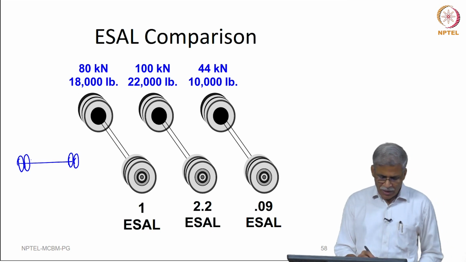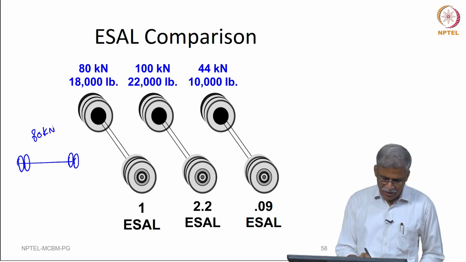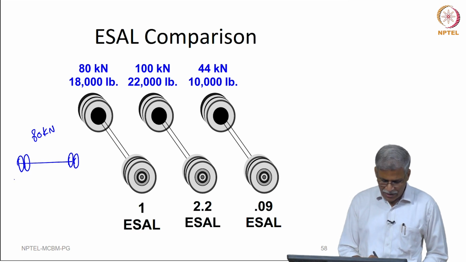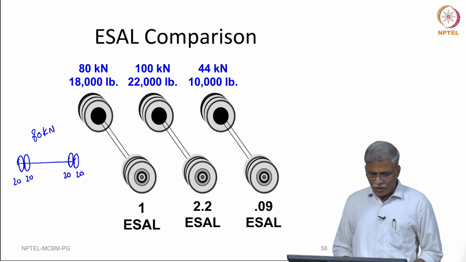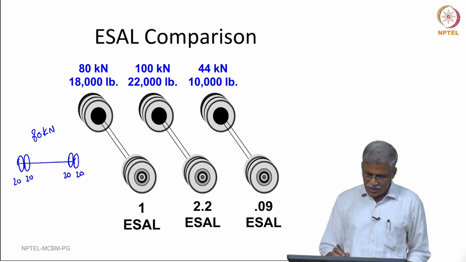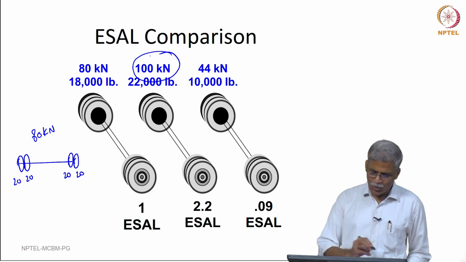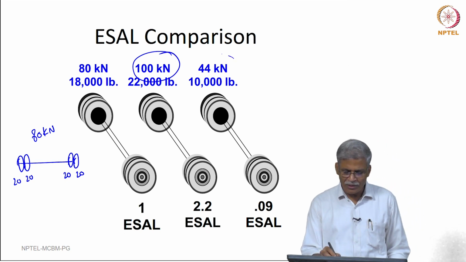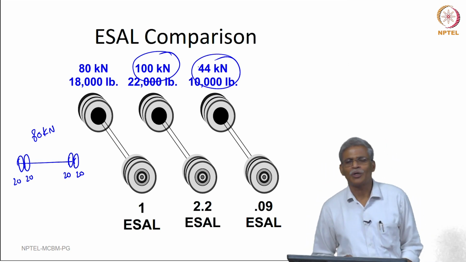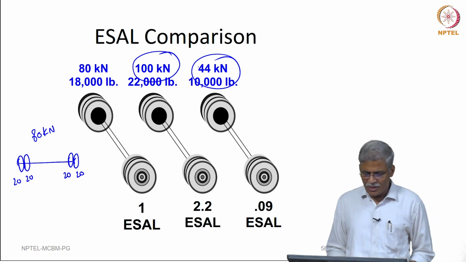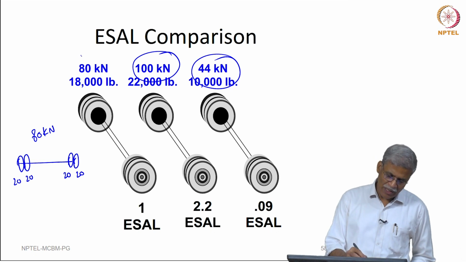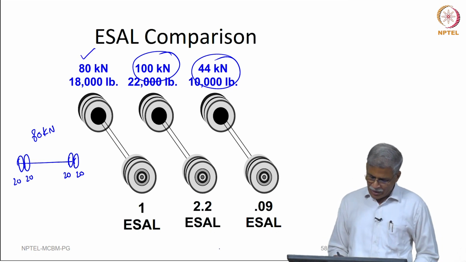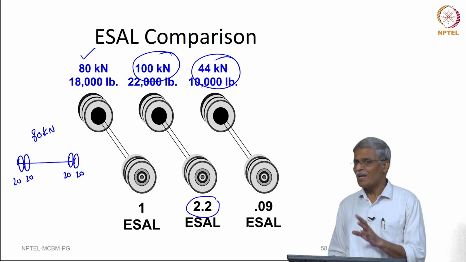So, this is your 80 kilonewton. You have a single axle with 2 wheels on either side, 20, 20, 20, 20. And you can actually see there is another axle shown here which is 100 kilonewton, and another axle shown here which is 44 kilonewton. The concept of this ESAL essentially tells you that one application of 80 kilonewton is equivalent to 2.2 applications of 100 kilonewton as far as the damage is concerned.